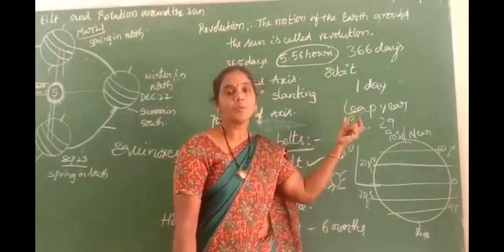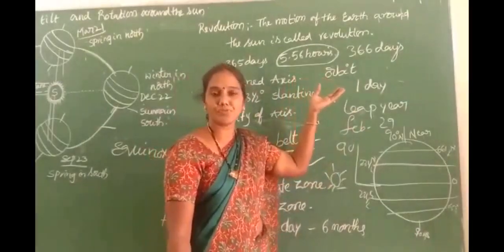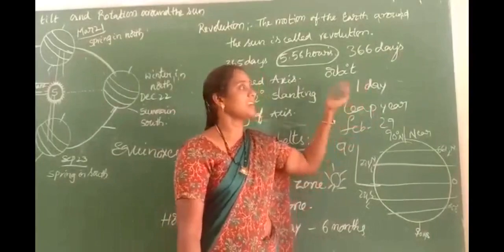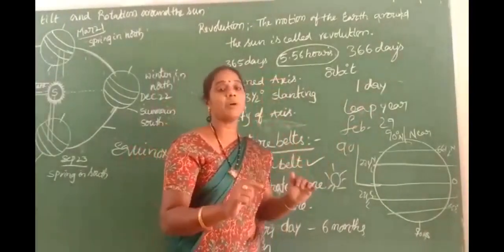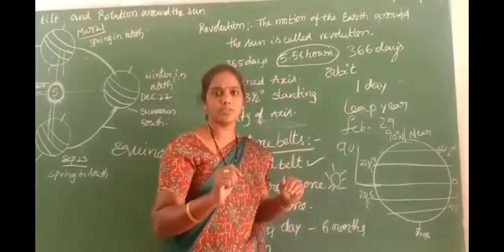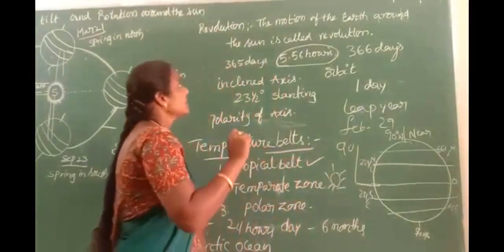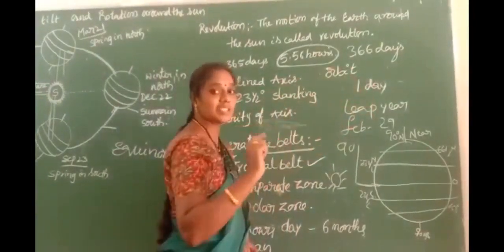Do we understand? The 5.56 hours are calculated every 4 years, and 1 day is added to the normal year, making 366 days. Children, this is only done by the revolution of the earth. At the same time, this is the 365 days and 366 days leap year.